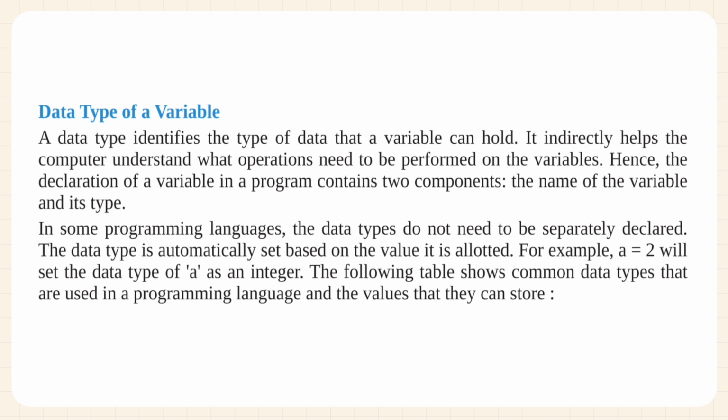Data type of a variable. A data type identifies the type of data that a variable can hold. It indirectly helps the computer understand what operations need to be performed on the variables. Hence, the declaration of a variable in a program contains two components, the name of the variable and its type. In some programming languages, the data types do not need to be separately declared. The data type is automatically set based on the value it is allotted. For example, a 2 will set the data type of A as an integer. The following table shows common data types that are used in a programming language and the values that they can store.